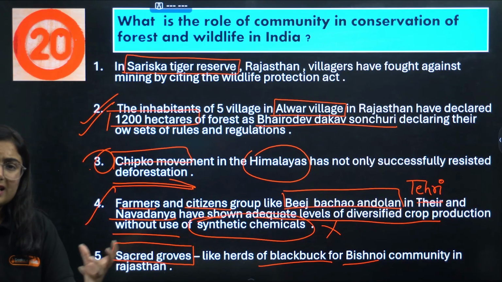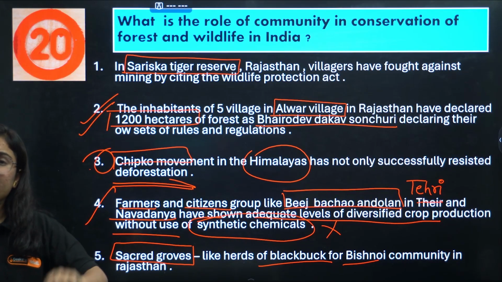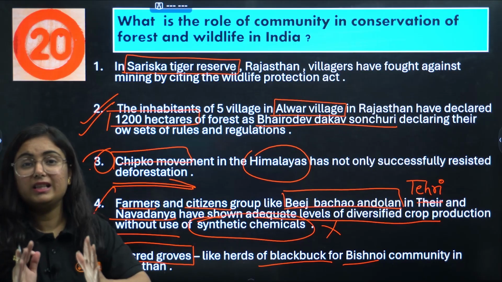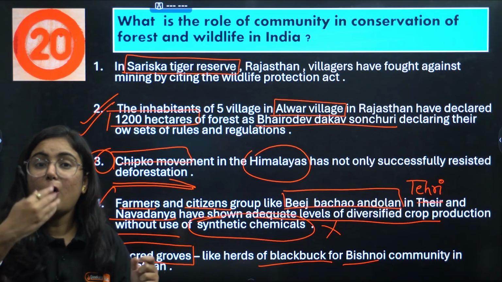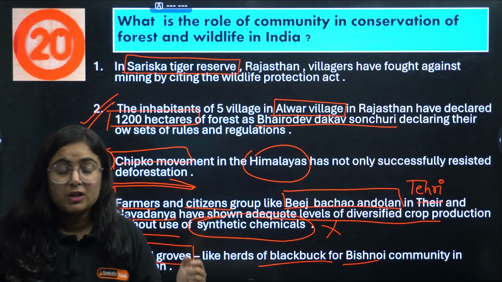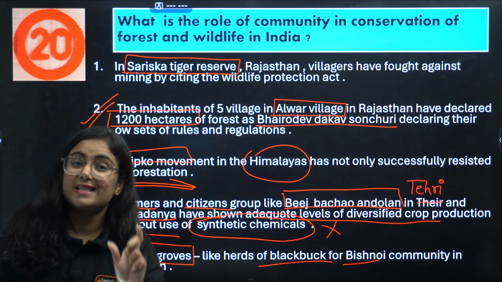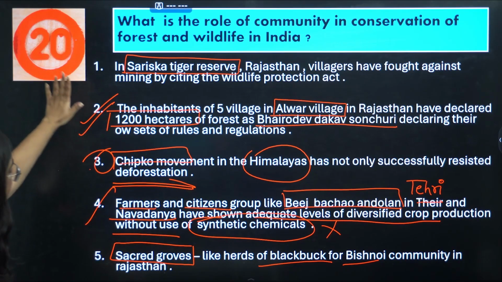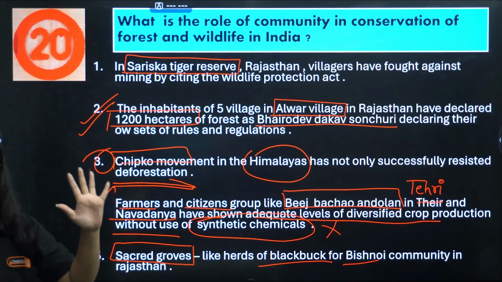in Rajasthan. For example, we have seen that in every Indian house in the evening, we pay our offerings to Tulsi. Okay, that plant of Tulsi. So similarly, it is considered as a sacred grove. These are the 5 points that can give you 5 marks.